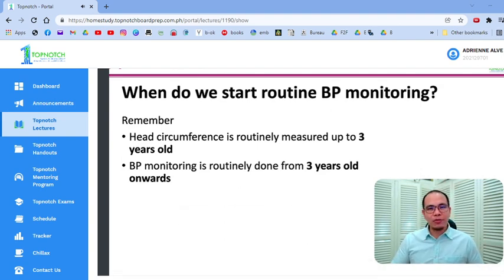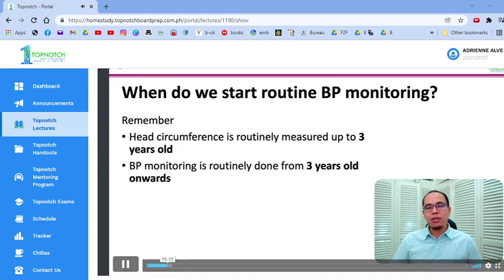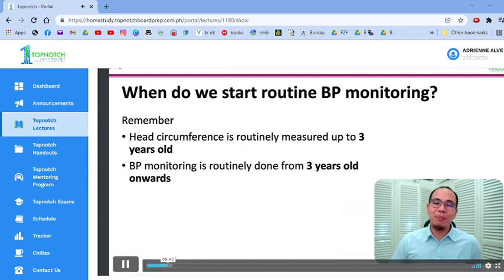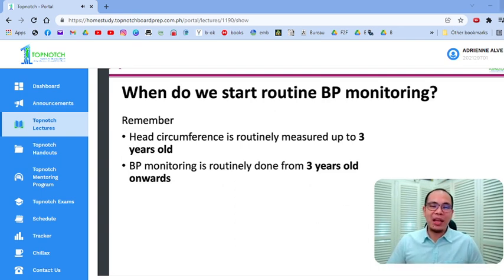So the 3 cutoff, the 3 mnemonics, the age 3, is only applicable when we're talking about routine blood pressure monitoring and routine head circumference monitoring.